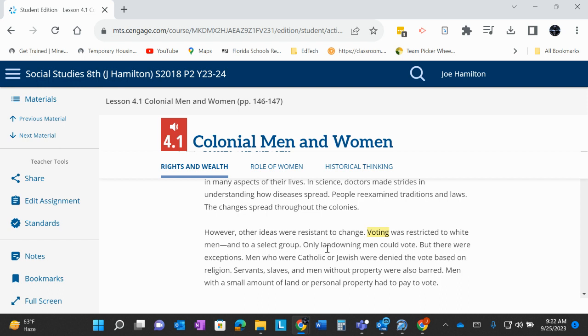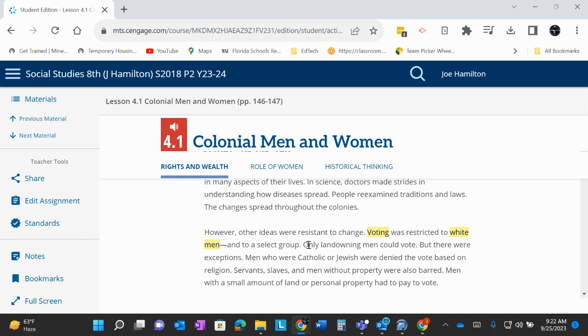You'll notice that in this paragraph, it talks specifically about white men. So you have two boxes there. You should be telling me who could vote and why, and who couldn't vote and why. It tells you here, just read through and highlight and put your answers into the thinking map.